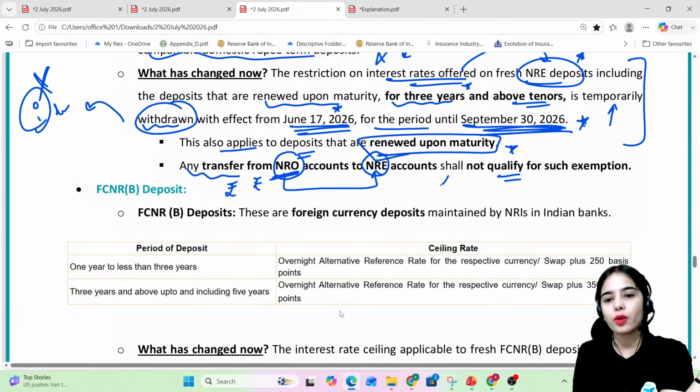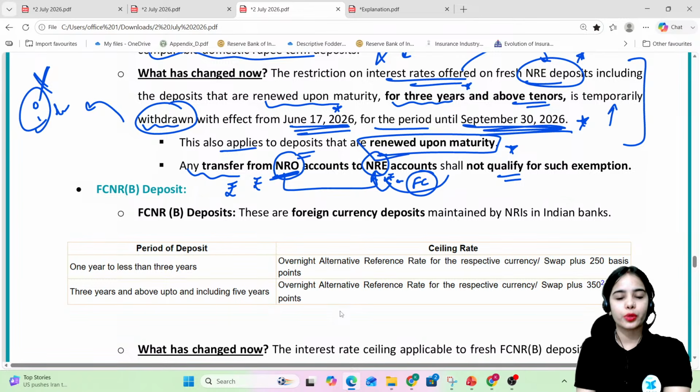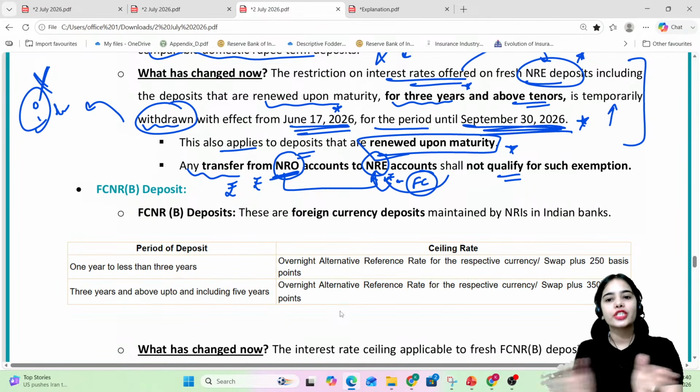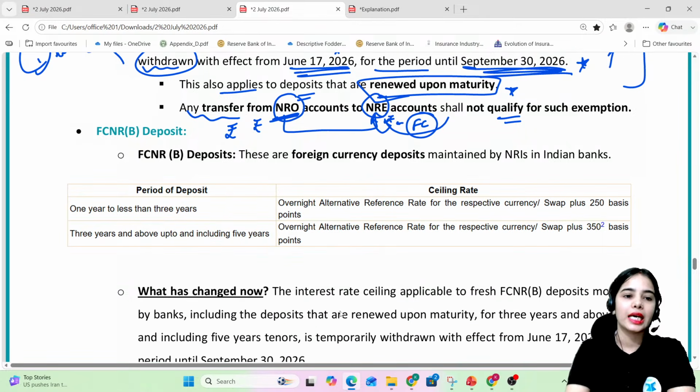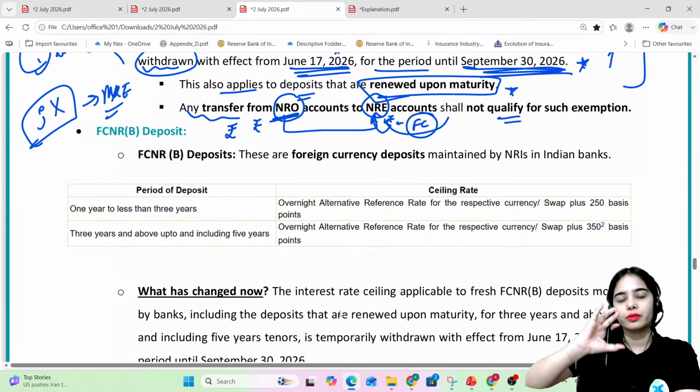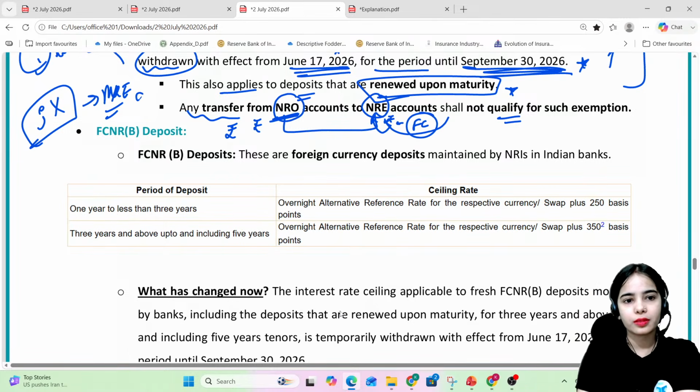In the NRE account, the foreign currency is converted into rupees to keep that in the NRE account. So foreign currency is coming into the country. So any transfer from the NRO account to NRE account shall not qualify for such exemption. That is, the interest rate ceiling has been removed only for the NRE account for the tenure of the NRE deposits.